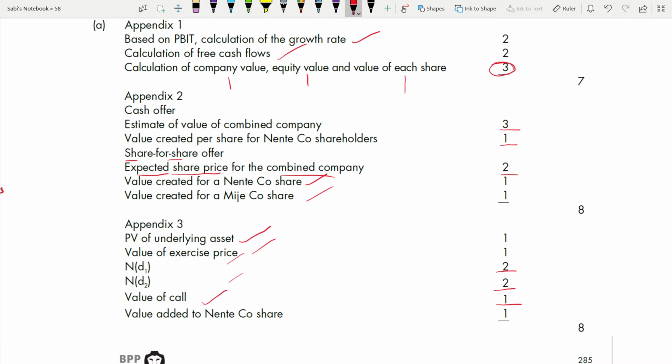But thank God this is a call option, because it's an option to delay. You have to know option to delay, option to expand, these are call options. Option to abandon, option to redeploy, these are put options. And value added to Nente shares, 1 mark.